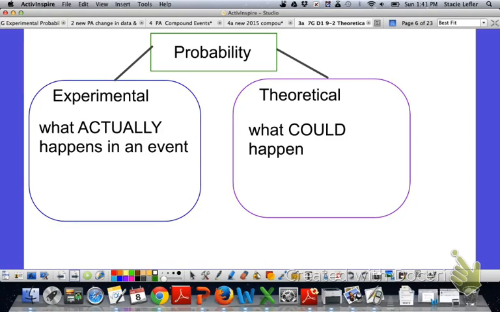Let's take a look at two different types of probability. We have experimental probability, like flipping a coin 100 times and recording the results, or theoretical probability, just thinking about what could happen if you were to flip a coin. What's the chance it would land on heads? Make sure you pause the video and record these definitions.